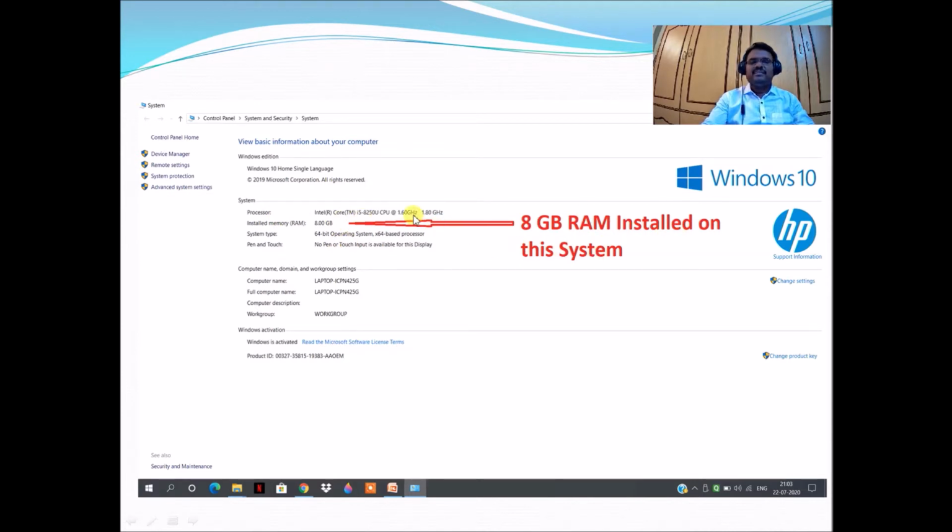So we conclude that our system's RAM is this much, and this is a 64-bit operating system with an x64 based processor. We also have to note this while upgrading the RAM on this system. This is the typical screen which displays how much RAM is installed in the system.